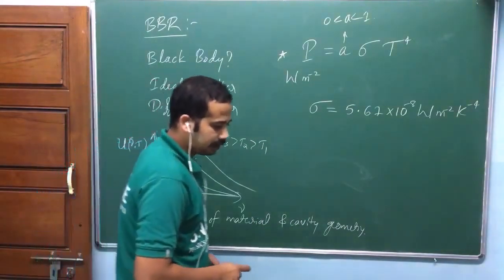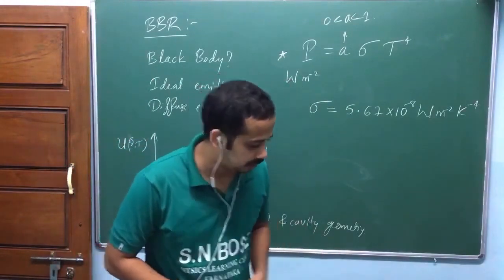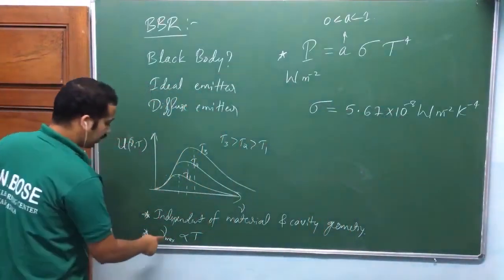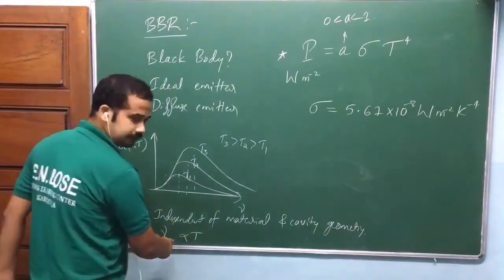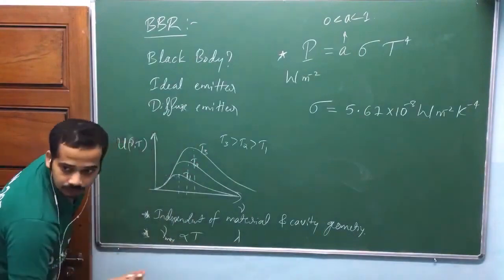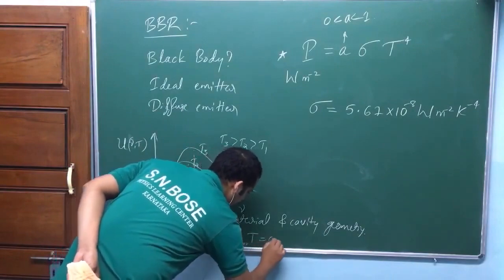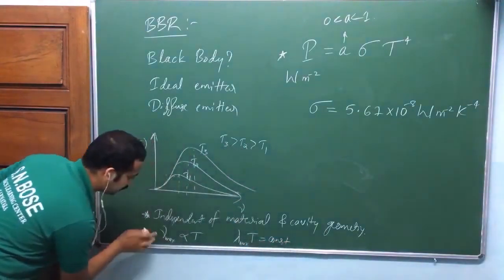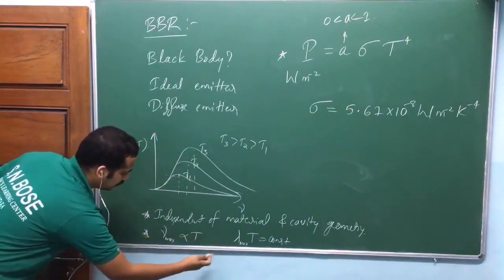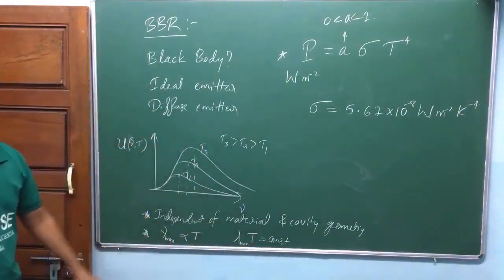Now, many people tried to explain this one before 1900. One attempt was by Wien, the other one was an attempt by Rayleigh. Look here. This is also called Wien's displacement law. So this can be written as, again, frequency inversely proportional to wavelength, isn't it? Lambda max times T is equal to a constant. You can write this as 1 by lambda, or some constant by lambda, or C by lambda actually, isn't it? So you can write lambda max times T equal to constant. We call it Wien's displacement law also.